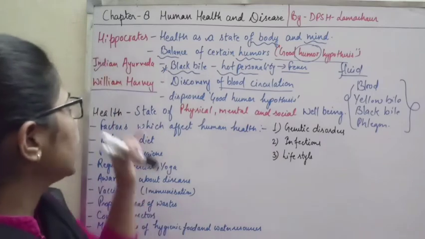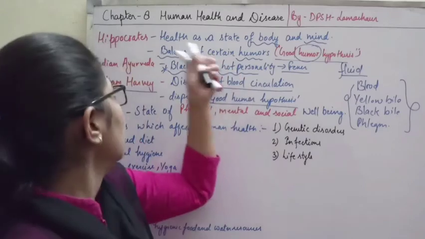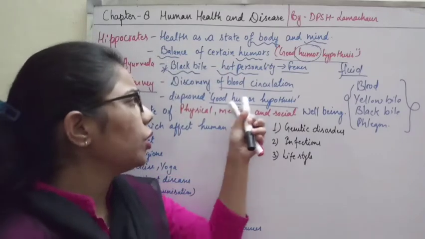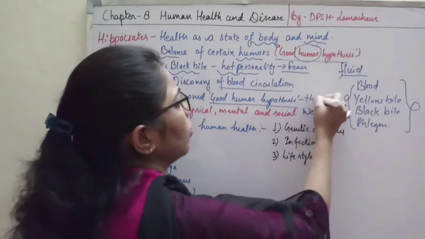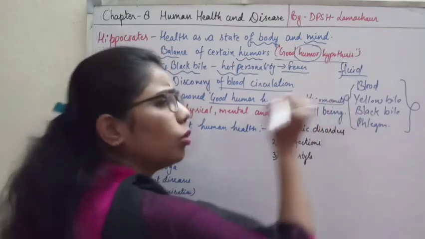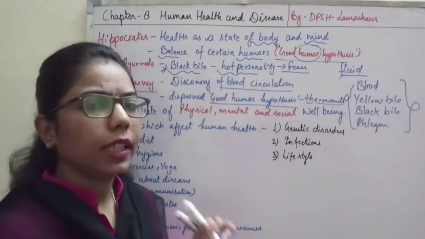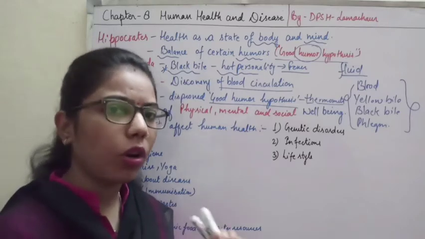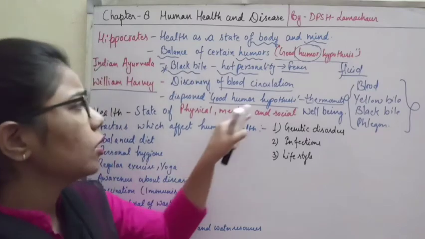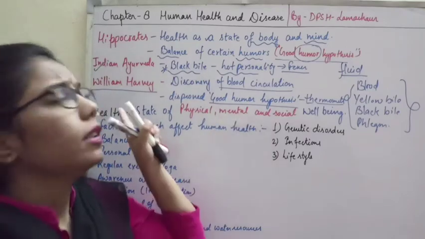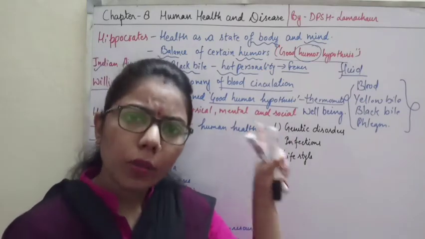So we can say that William Harvey disproved the theory of Hippocrates, that was the good humor hypothesis, with the help of the thermometer. He took the temperature of all the individuals and found that there is a normal body temperature, which we all know is 98.6 degrees Fahrenheit. So there is no such theory which decides the temperature of the body.